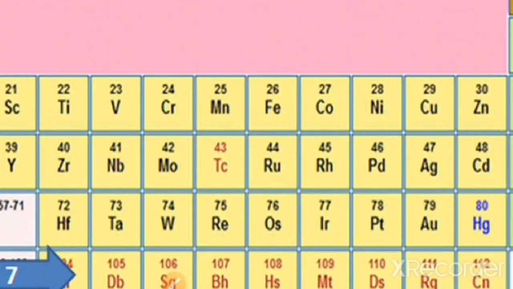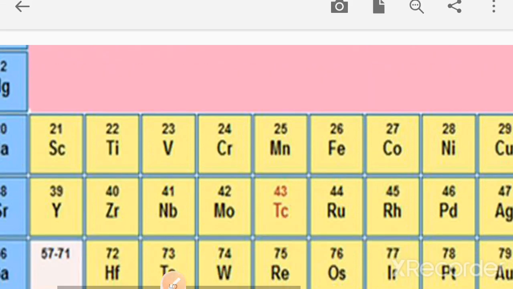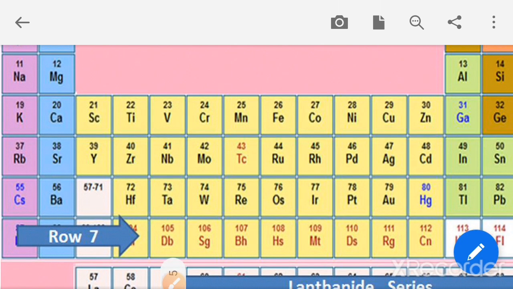Here we can see vanadium having the symbol V, and 23 is its atomic number, and the modern periodic table is arranged in increasing atomic number.